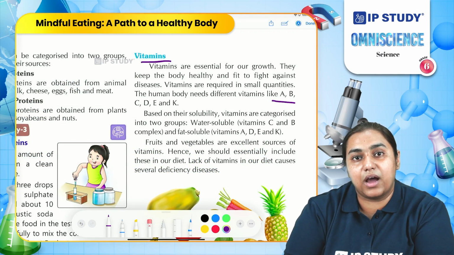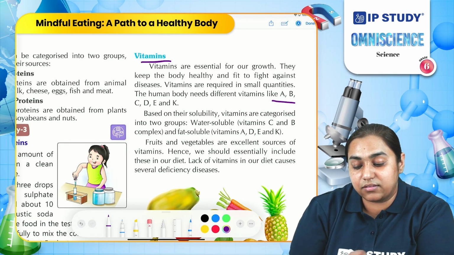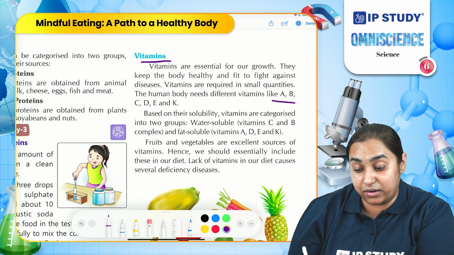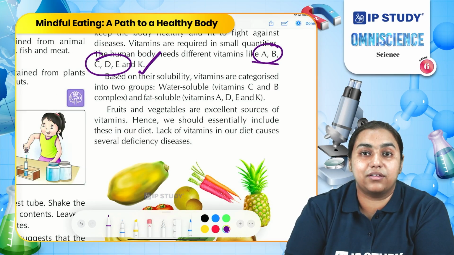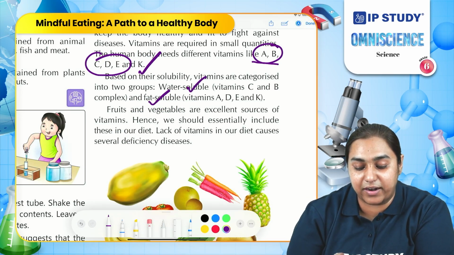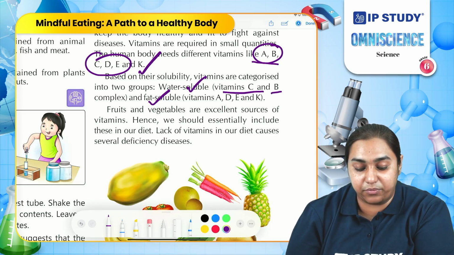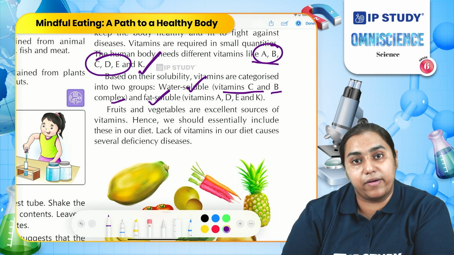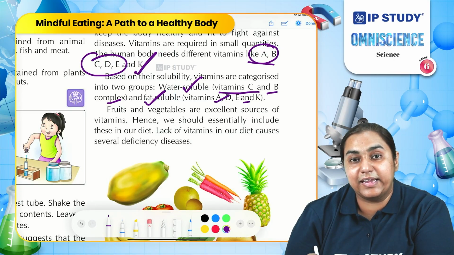Vitamins and minerals are required in very small amounts in our body, even though they are very important. Our body needs 6 different types of vitamins. They are A, B, C, D, E and K. Based on their solubility, vitamins are of 2 types, water soluble and fat soluble. Water soluble vitamins include vitamin C and vitamin B complex. However, fat soluble vitamins include vitamin A, D, E and K.